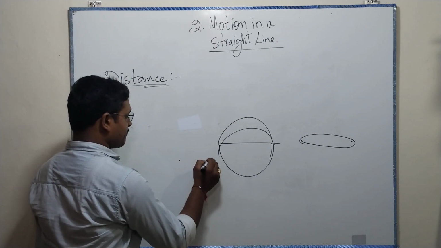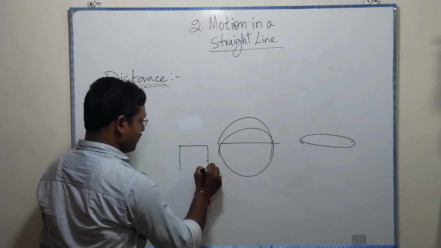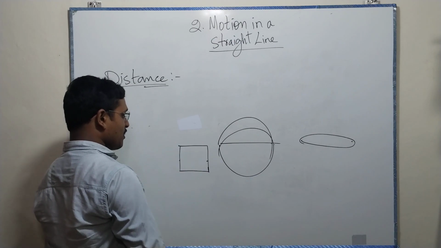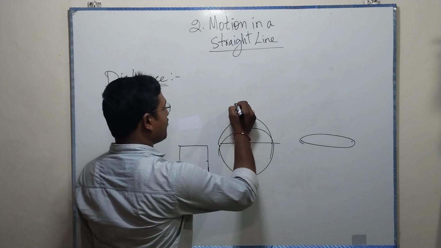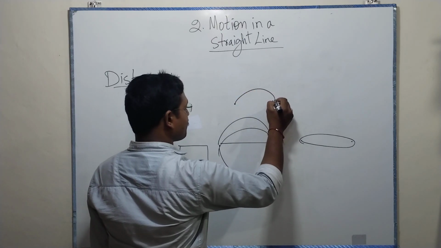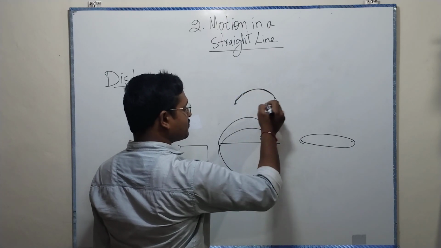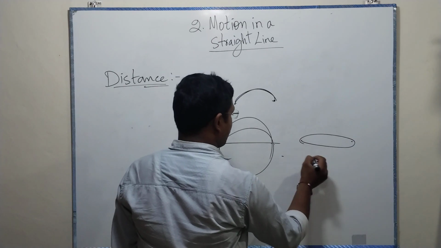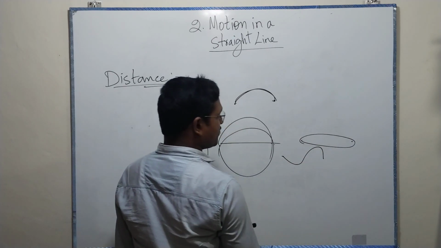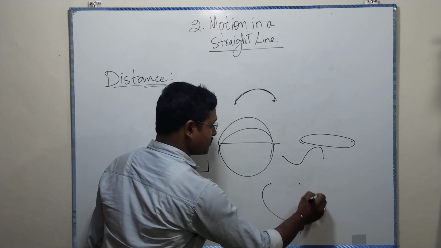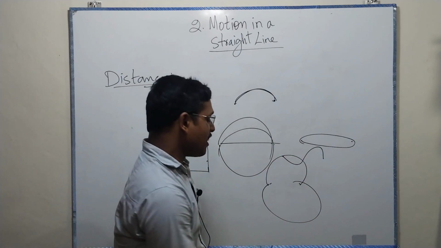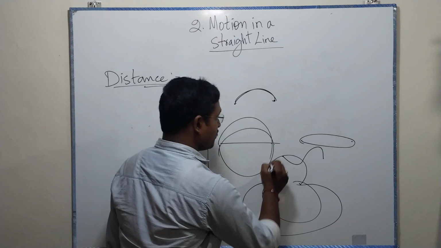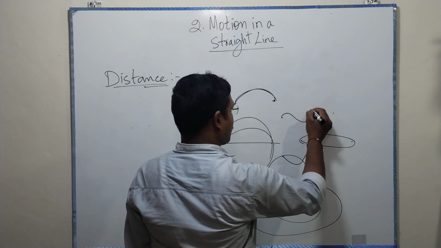Or I can connect them as a square. Or I can connect them as an arc. Whatever the path, I can connect like this, like this, like this. Whatever the shapes, I can make all of those within the 2 points.